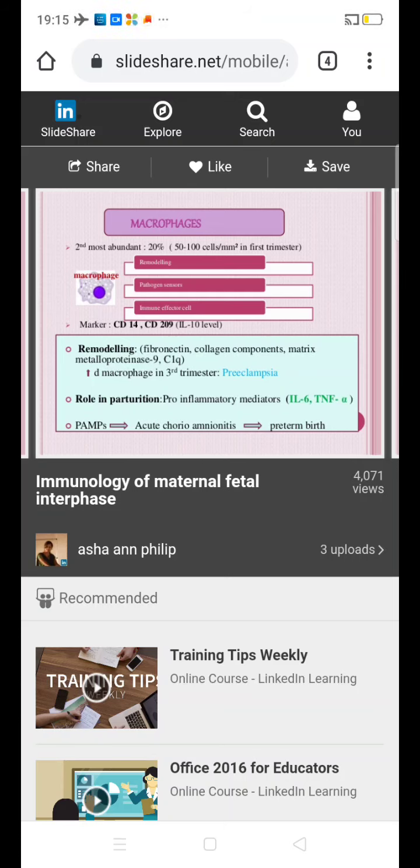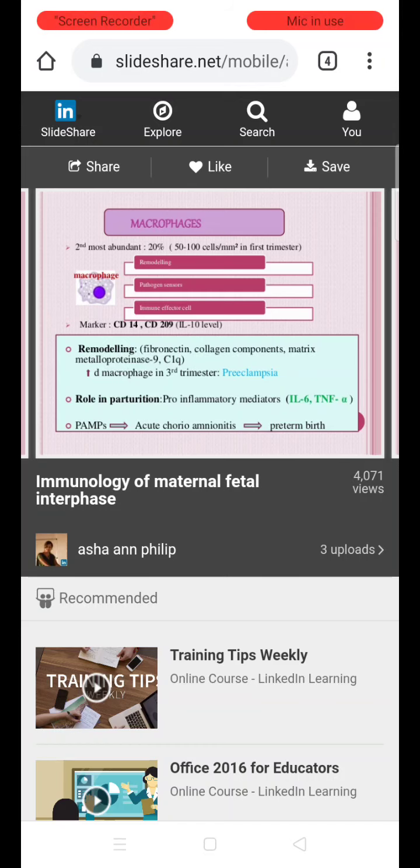The second important cell is the macrophage, which is the second most abundant cell, constituting about 20%. They play an important role in remodeling, as pathogen sensors and immune effector cells. They have the markers CD14 and CD209. They play an important role in remodeling of fibronectin, collagen components, matrix metalloproteinase 9 and C1q complement protein.